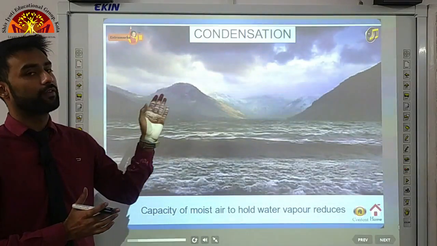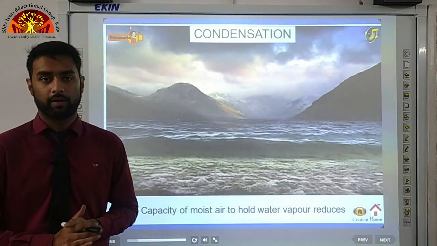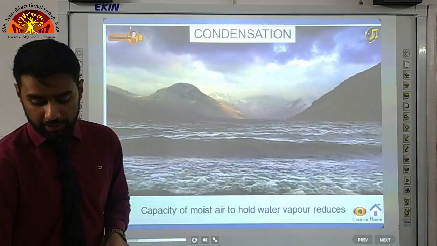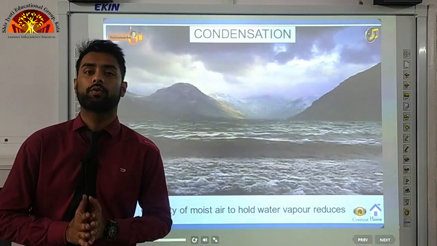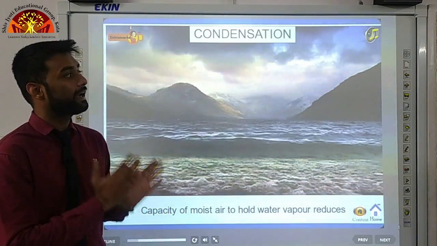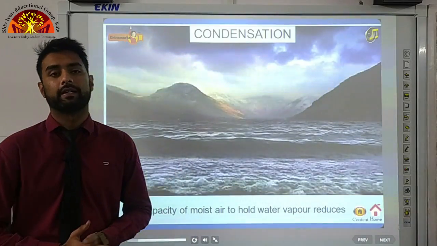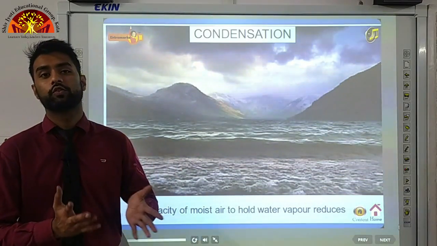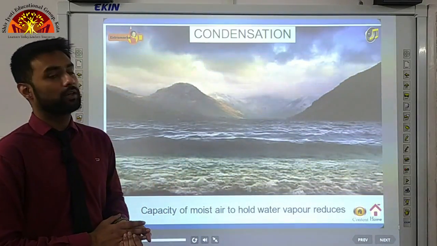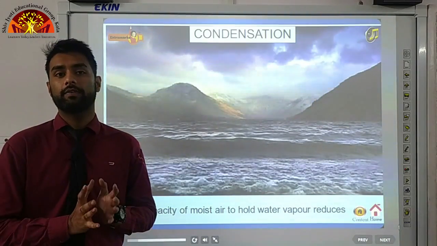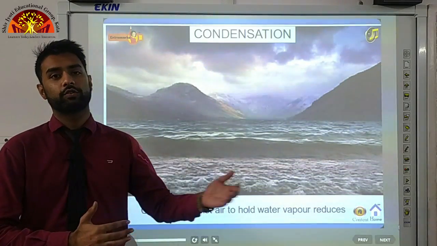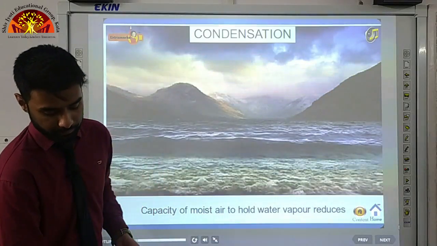The water vapor gets converted into water, then it falls down. But sometimes what happens is the temperature of our earth becomes so cool that the water vapor directly gets converted into solid particle, that is ice. We call them hailstones, snowfall, correct? So that is called sublimation, when water vapor directly gets converted into solid form, that is the icy form.